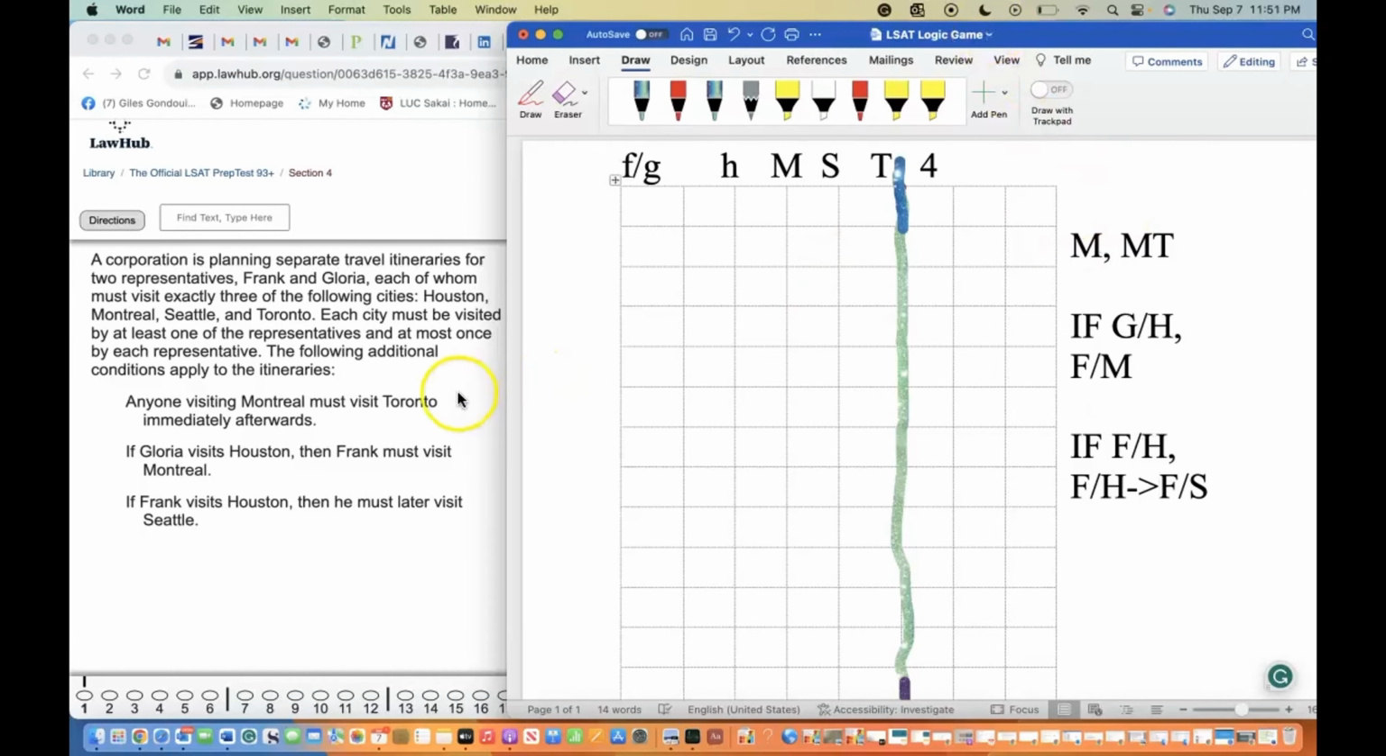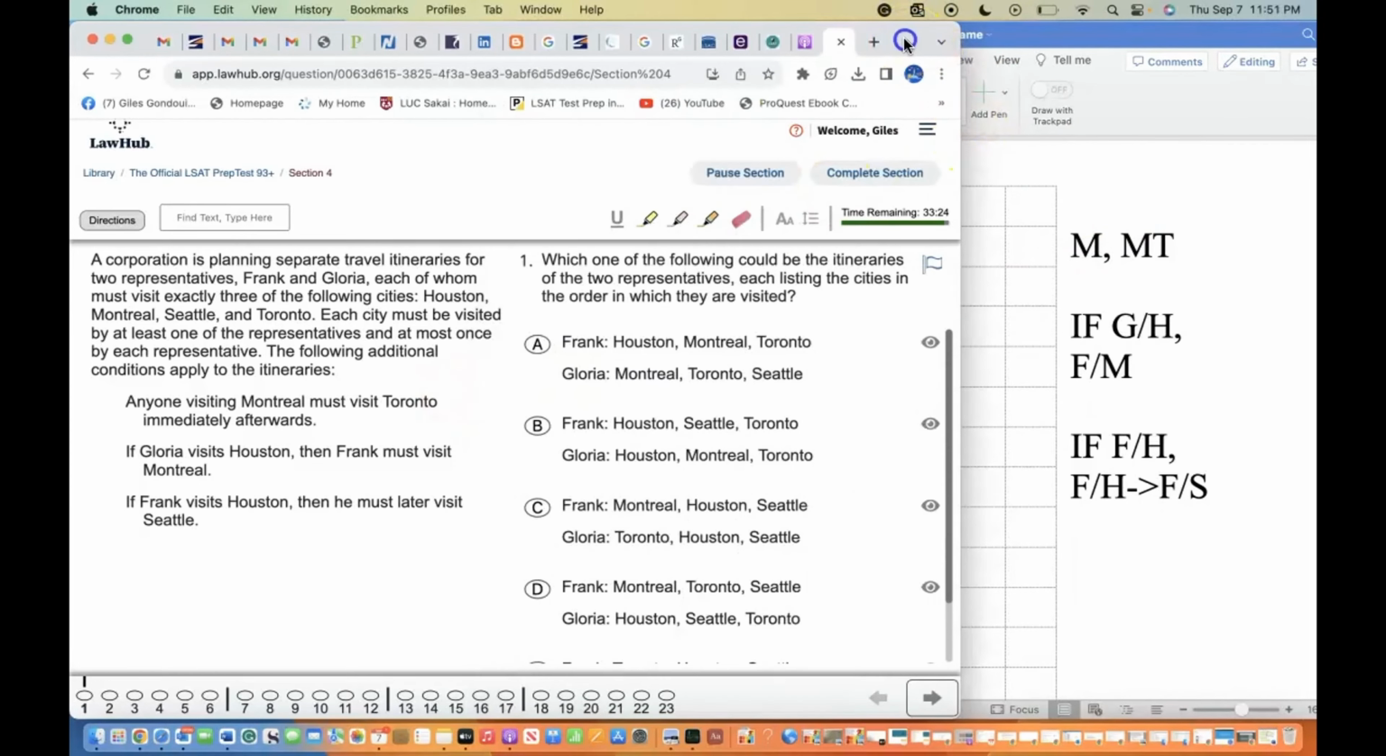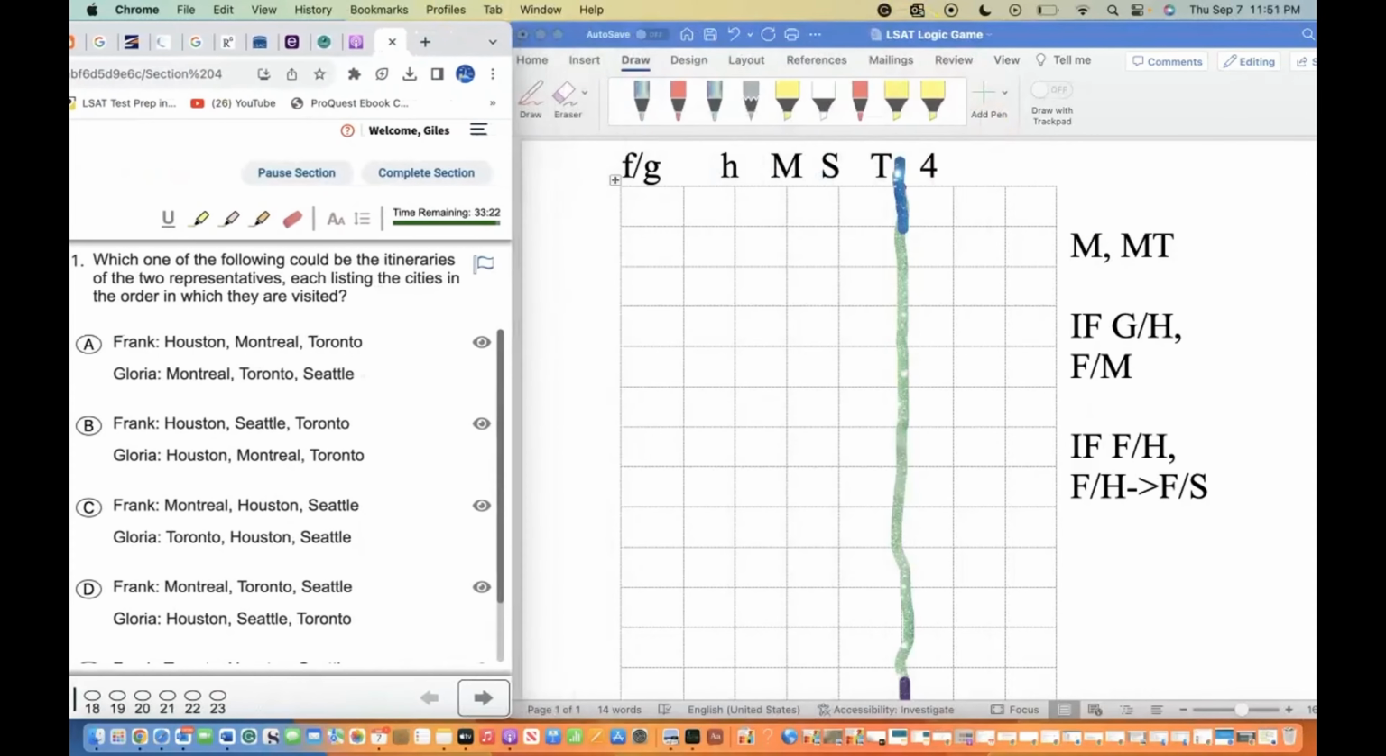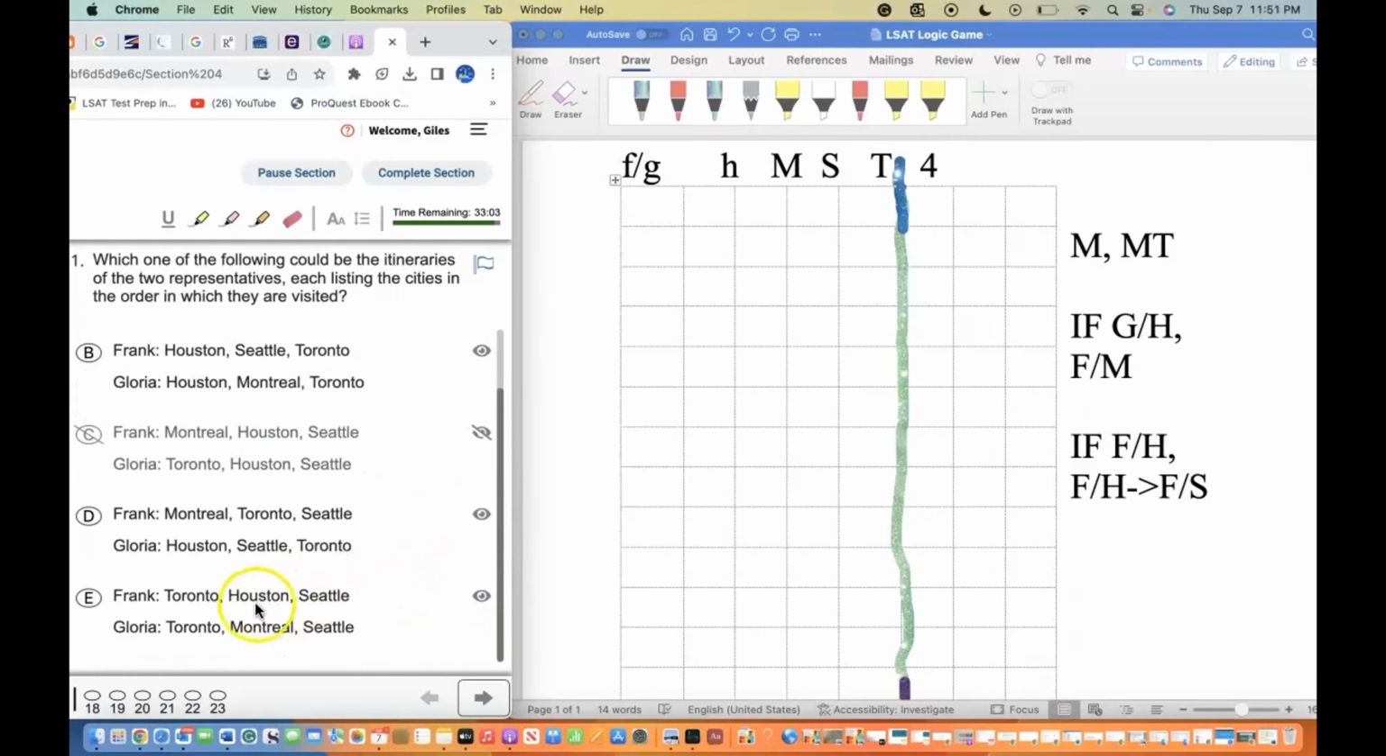Alright, so now we're going to look at each question, and we already took a few minutes to come up with the setups. Which of the following could be the answer, with the 2 representatives' listed cities in the order in which they are visited? So starting with the M rule, M then T, I'm quickly looking for Montrose and seeing Toronto after, and if I don't see it, I take it off the board immediately.